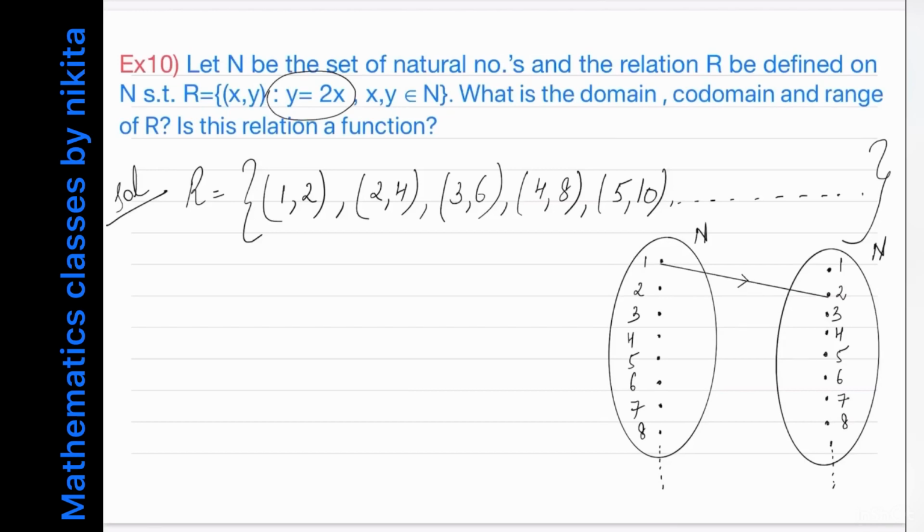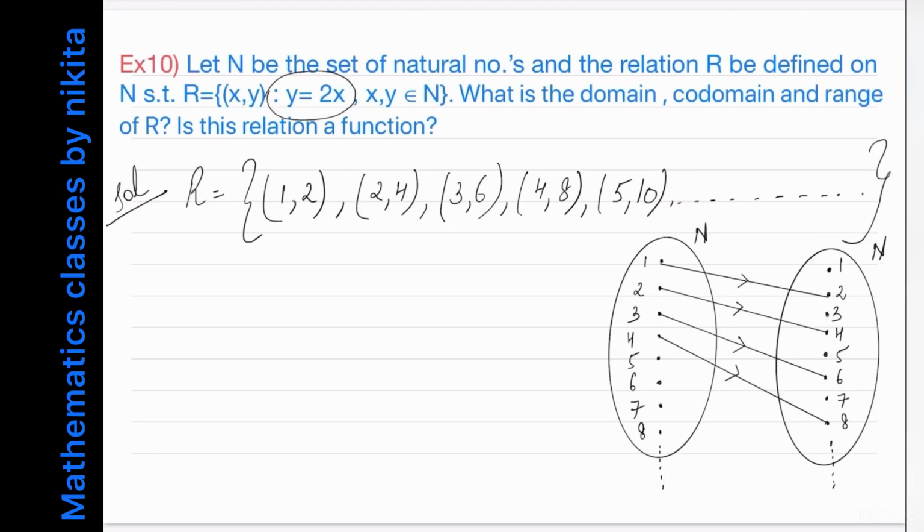Okay, then 2 is related to 4, then 3 is related to 6, then 4 is related to 8, and like this 5 will be related to 10, which is there in N. Okay, so all these elements will be related. So this is the arrow diagram.